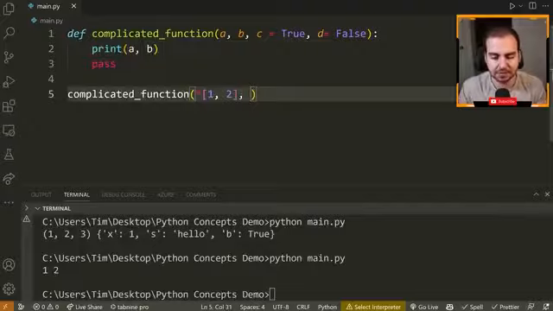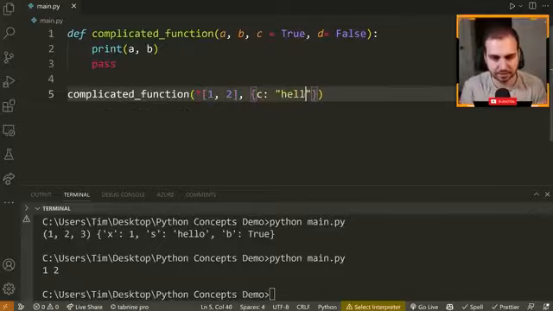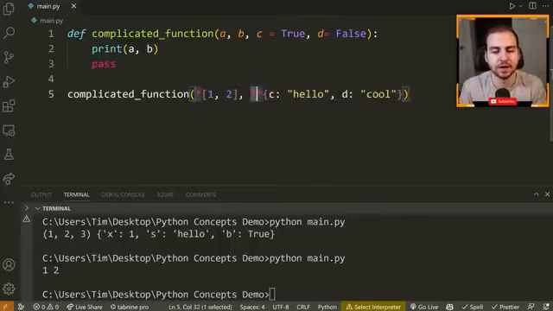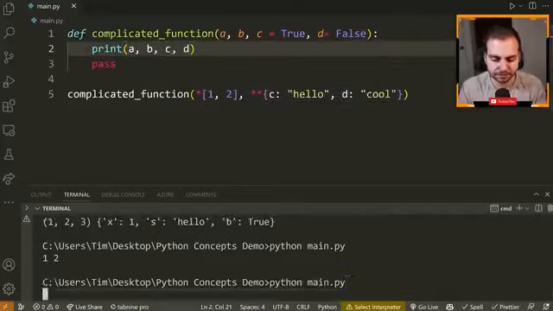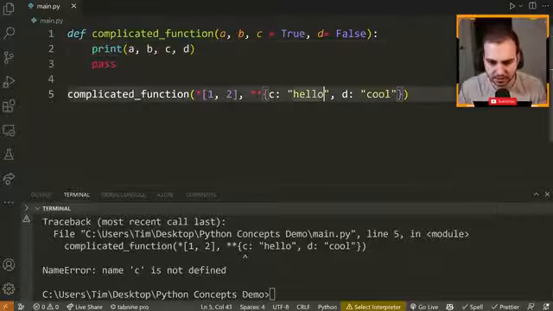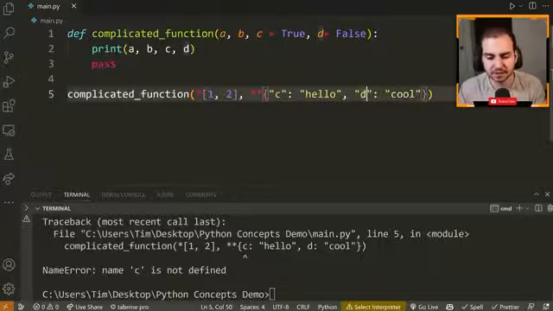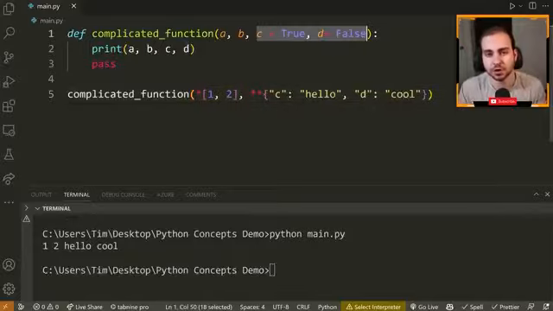Now, we can do the same thing with our keyword arguments. So let's say I have a dictionary that contains my keyword arguments, something like c is, I don't know, hello, and d is cool. I can actually place a dictionary here and then put 2 asterisks before it. And what this will do is break this dictionary into its keyword arguments and pass that to the function. So now I can print c and d. And when I have a look, what does it say here? c is not defined. Sorry, we need to just add a string here. Always forget that you need to do that in Python. Let's clear and rerun, and notice now that we get the values for our keyword arguments.